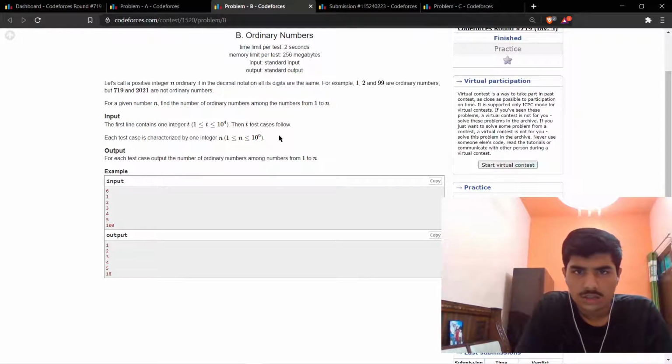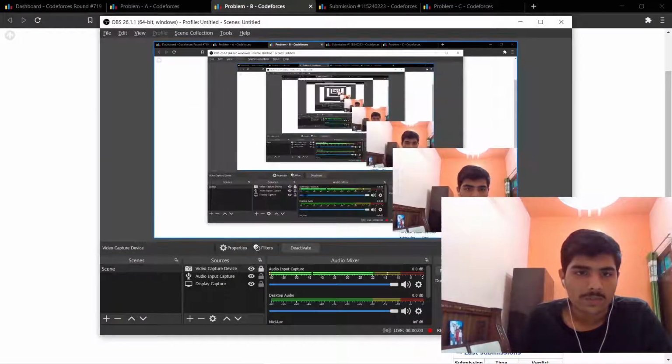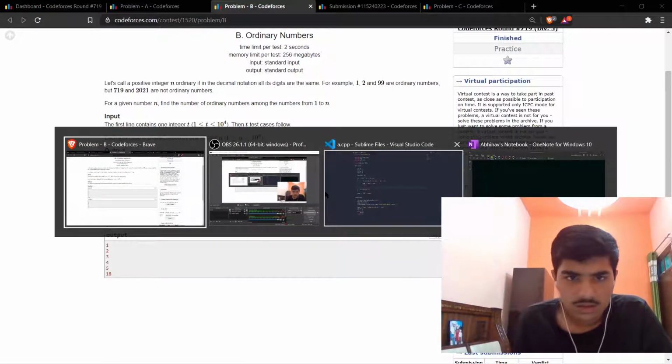So I just computed 1, then 11, then 111, then 1111 till 9 times, then 2, 22, 222, 2222, like this till 9 digits, for each digit.